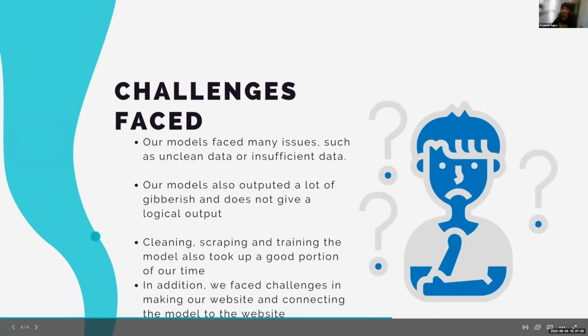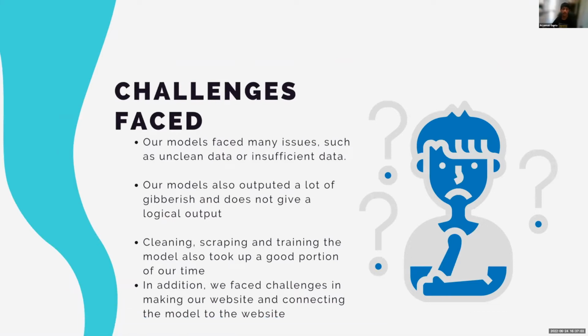Right, so we faced many challenges when making our project, such as the data wasn't very clean and there wasn't enough data. And sometimes our model would output a lot of gibberish and output that was very illogical, and a human wouldn't really speak that. So what we had to do in order to make our model output something more logical is that we had to combine both our Hugging Face dataset and our Reddit dataset and find a balance so that the outputs would be logical and the bot would be well trained. And cleaning, scraping, and training the model took a lot of time, so we could only make a little bit of models. And we also faced challenges in making a website and connecting the model to our website using Flask.